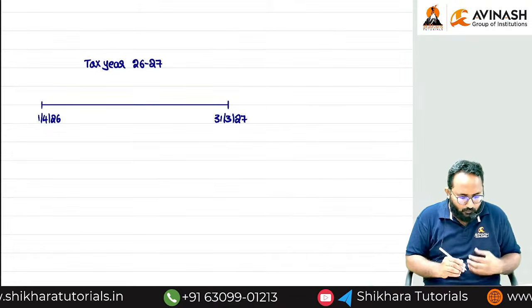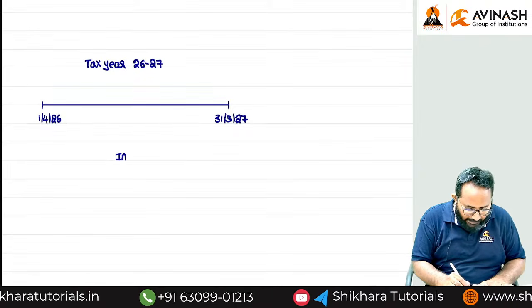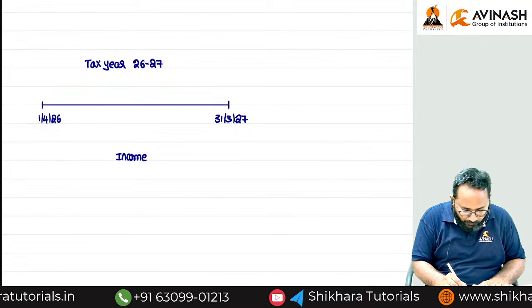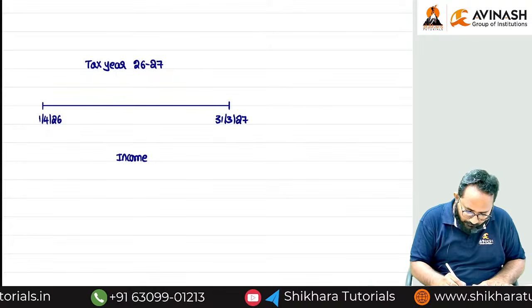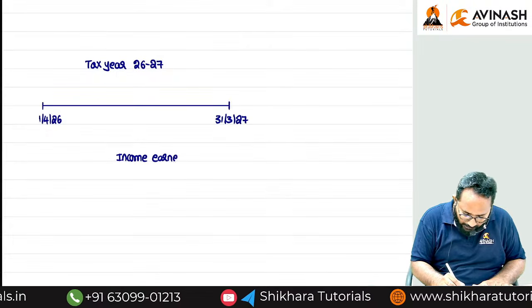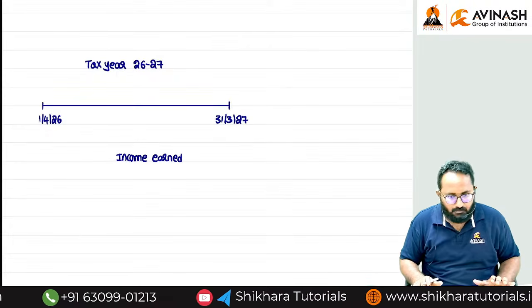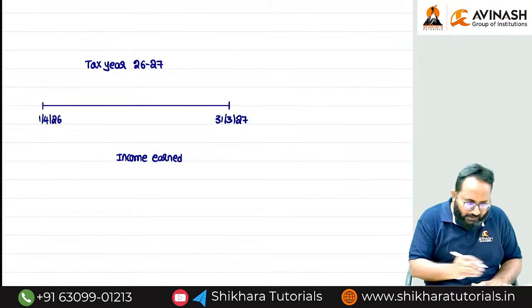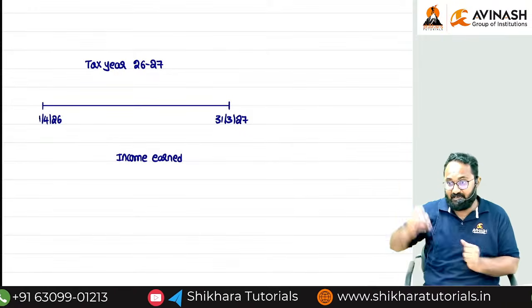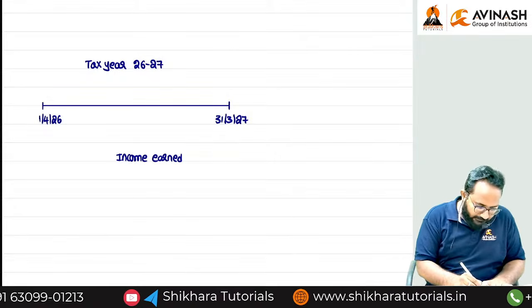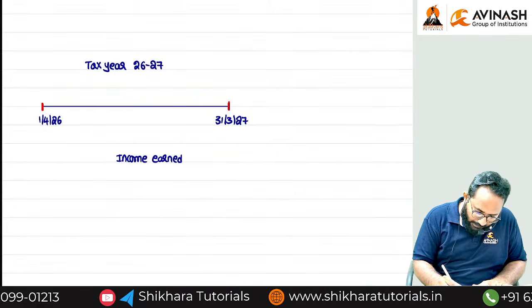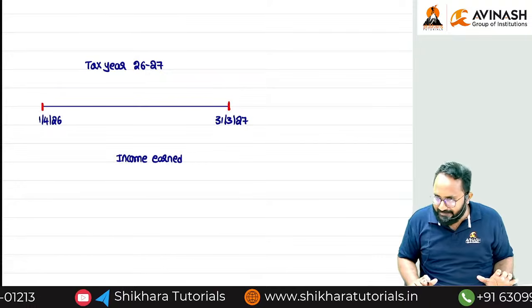Sir, whatever income we earn during the tax year, can I pay the tax during this year itself by way of filing the return of income? No. Why? What is the income we earn during the tax year?